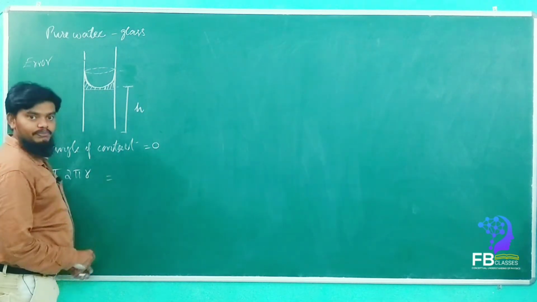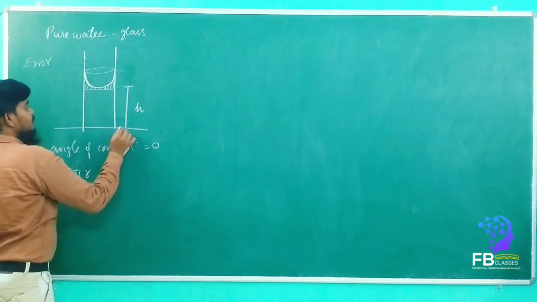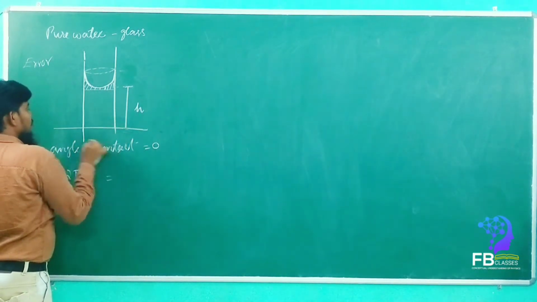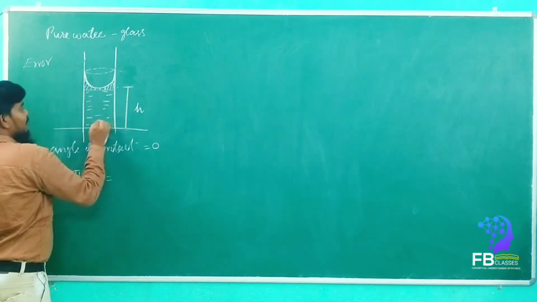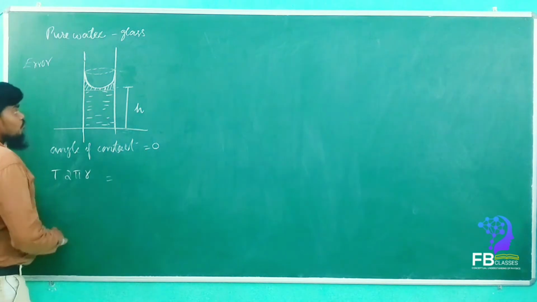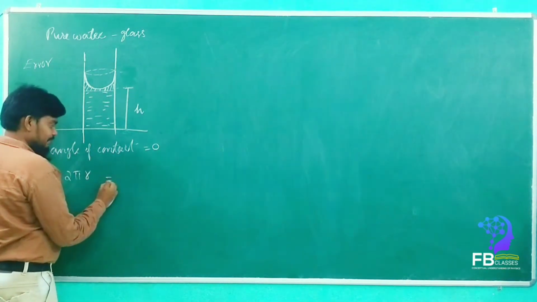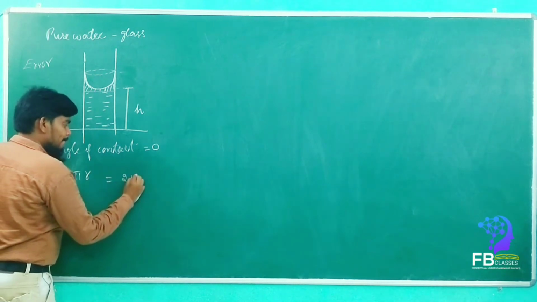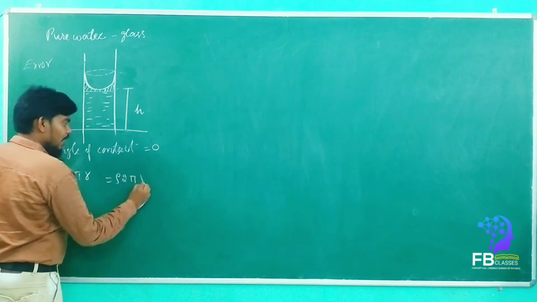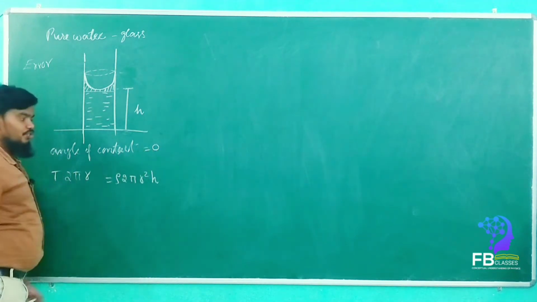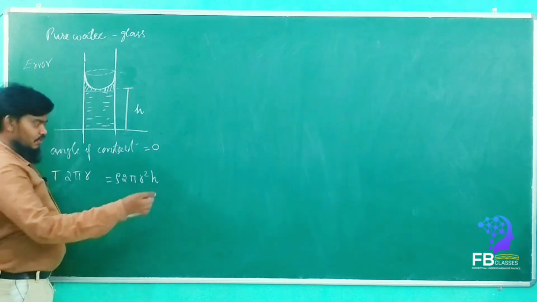That is equal to, now see, this is the water which is rising up in the capillary tube. So what is the volume of this cylinder? Volume of the cylinder is here pi r square h. Yes or no?